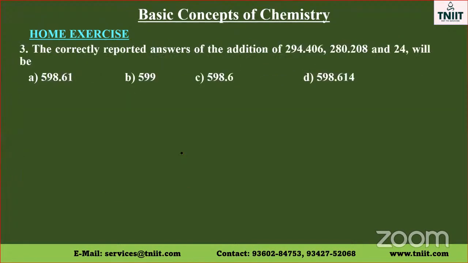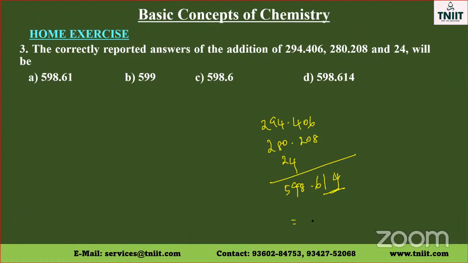Air is a heterogeneous mixture, they say. Now, the correctly reported answer of the addition of 294.406, 280.208 and 24 will be 598.614. The digit after the decimal is less than 5, so we cannot add, we retain.